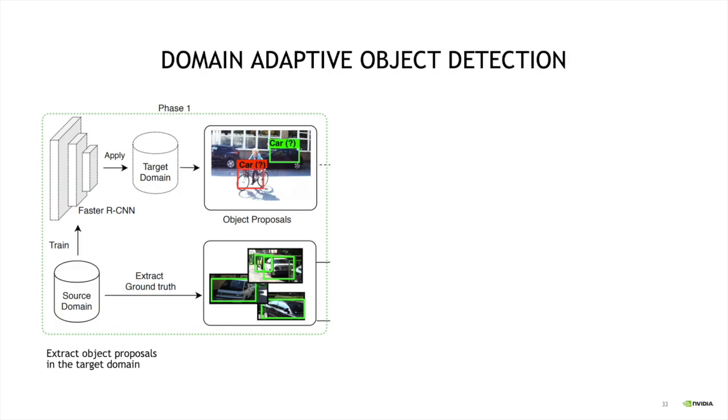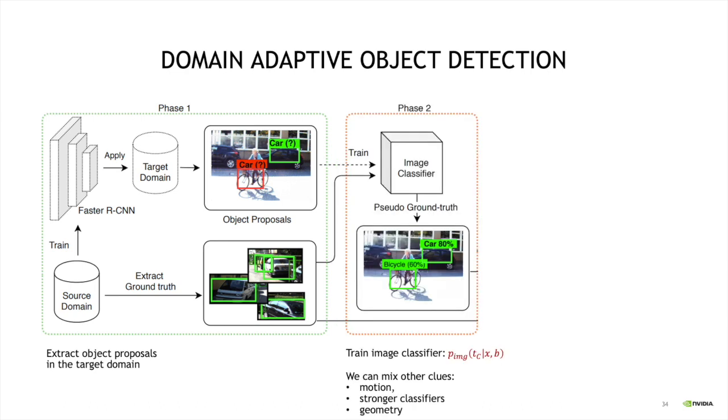part of the talk. So again, in phase one, we train a model on the source domain, and we apply it to the target domain to get some noisy object bounding boxes, shown on the top, from the target domain. In the second phase, we're going to train an image classifier using the object bounding boxes detected in the first phase.